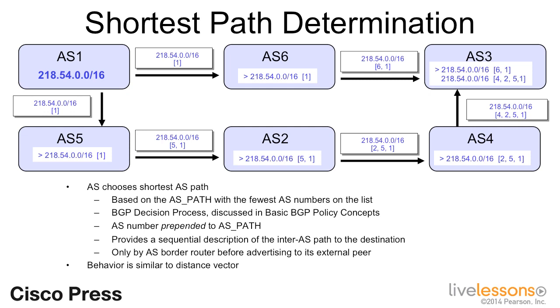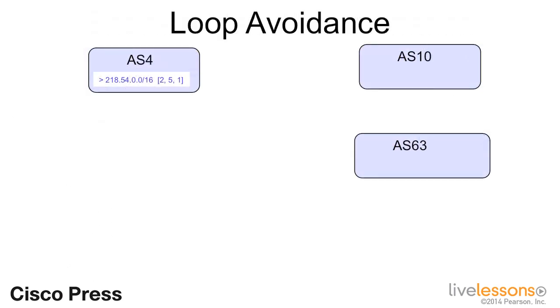But because instead of a numeric cost or hop count that describes a distance back to the destination, we have an AS path list that describes a path through autonomous systems back to the destination, BGP is called a path vector protocol rather than a distance vector protocol. And like distance vector protocols, path vector protocols are vulnerable to loops. And that brings us to the second function of the AS path attribute, loop avoidance.